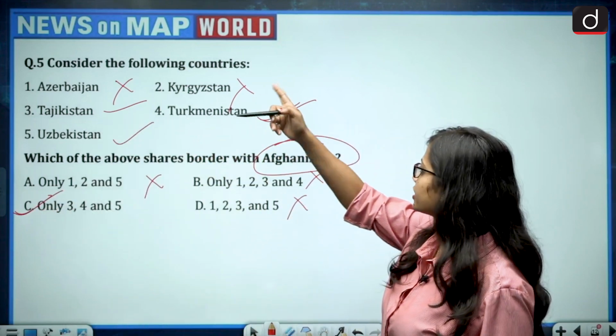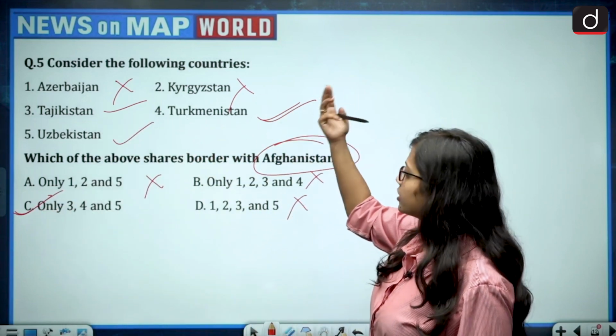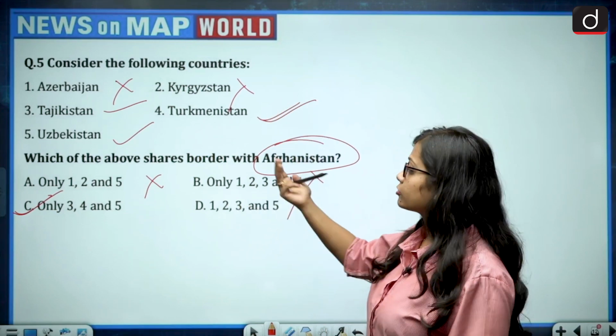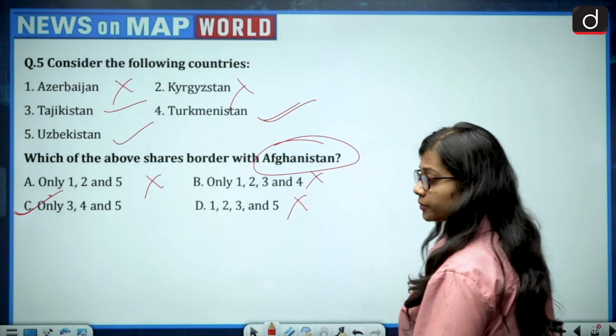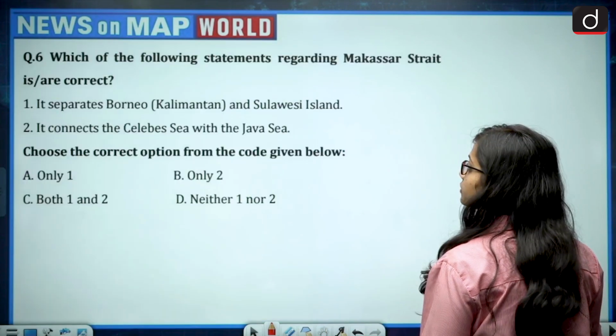So 3 is Tajikistan, yes. 4th is Turkmenistan, yes. 5th is Uzbekistan, yes. So the correct answer becomes option C. Now moving on to the next question.